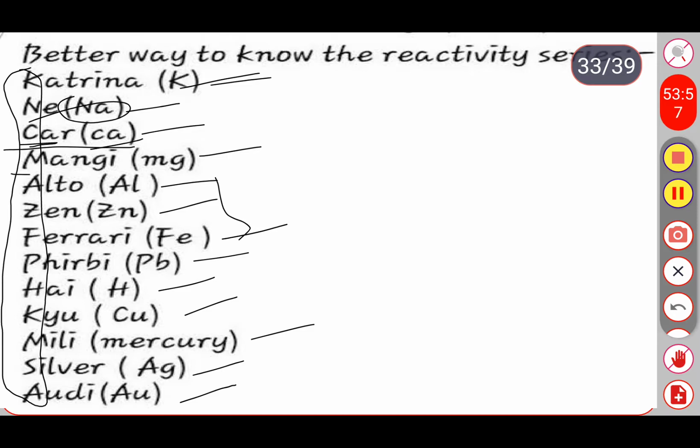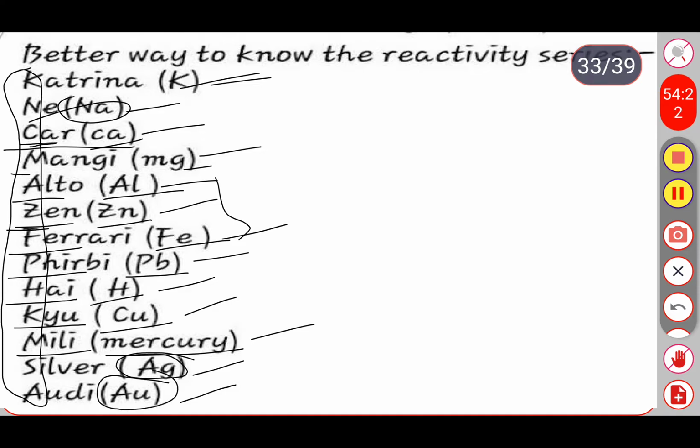Ferrari means iron. Firbi means lead, that is Pb. And high means H, hydrogen. Q means copper. Milli means mercury, and silver means Ag, and Rd means Au, which is nothing but gold. So this is the easiest way to memorize the reactivity series of the metals.